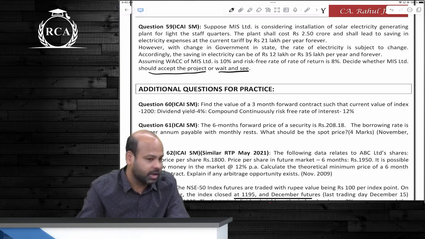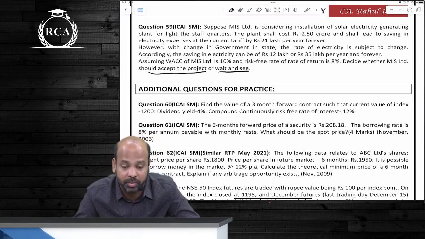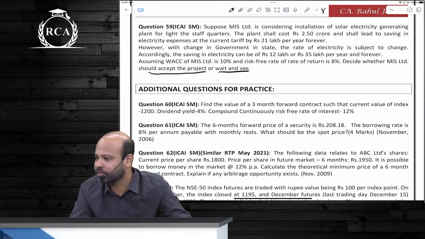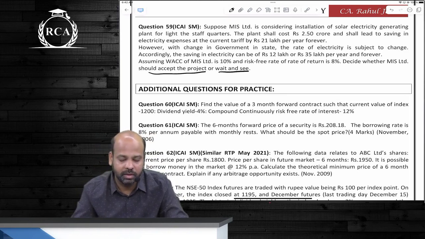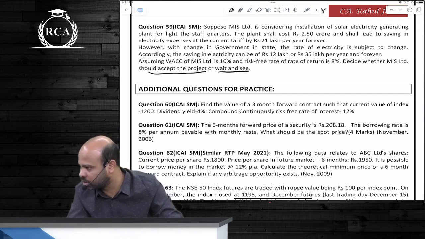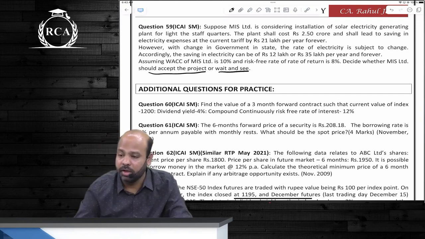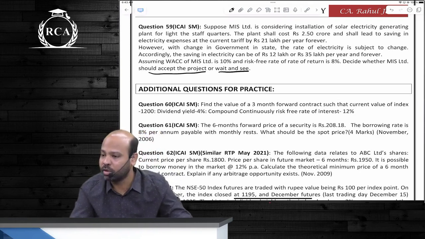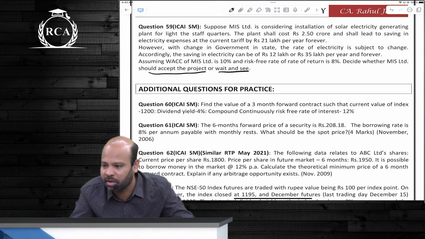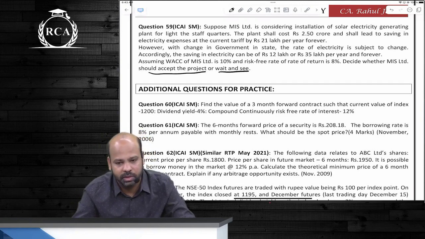Because if the saving is 35 lakhs, and you wait for a year, what will be the present value of cash inflows? 3.5 crores. That minus 2.5 crores, our NPV will become positive 1 crore if you wait for a year. Won't that be positive 1 crore? If the rate turns out to be 12 lakhs, NPV would be negative, but you might not want to start the project. So you will say that the project will not be taken up because we have an option to do that. You will say it is better that the NPV is 0. Is that understood?